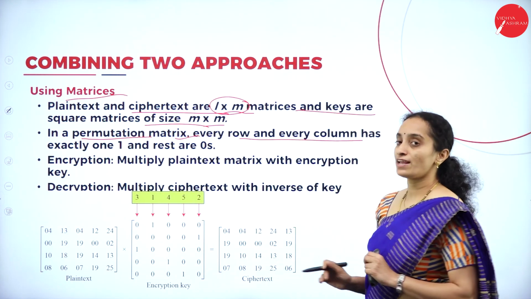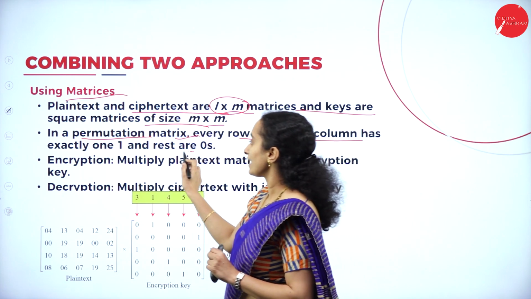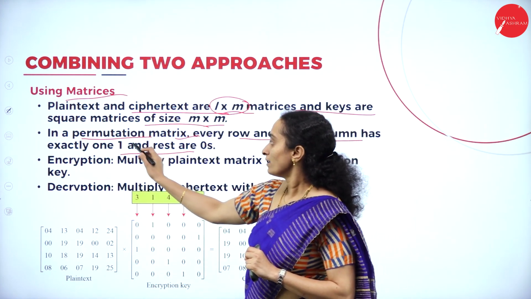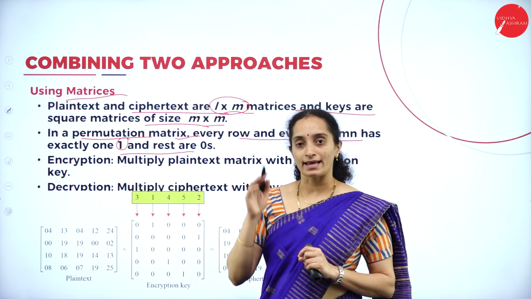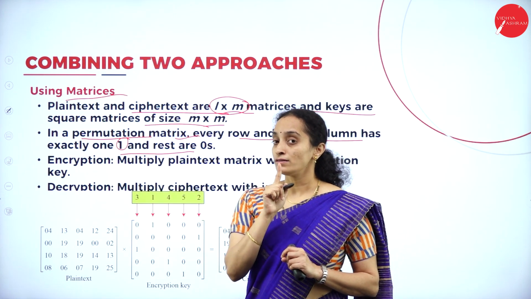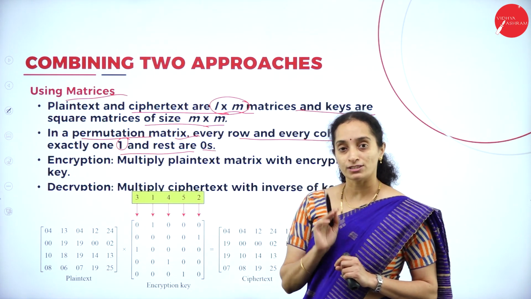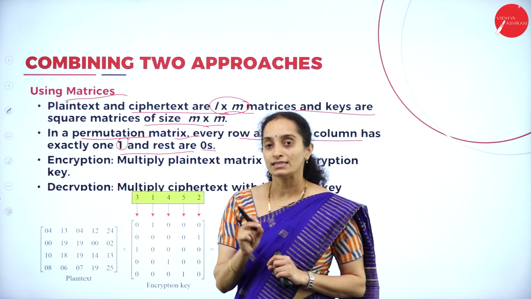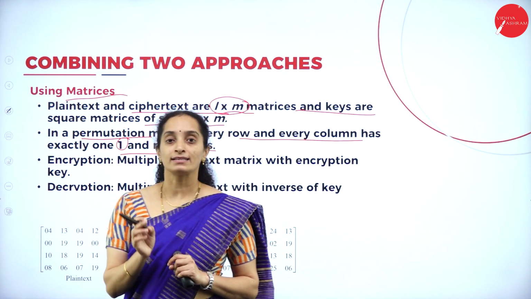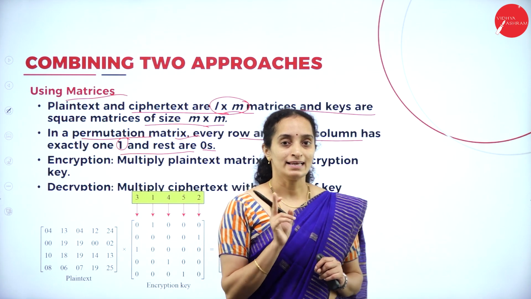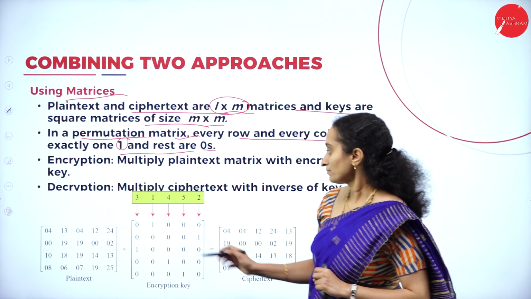Every row and every column has exactly one representing. Okay. One value in the column, entire column, only one row, one value will be 1. Rest will be zeros. Which column will be, or which text or character in the matrix will be 1 depends on the key given. Alright.